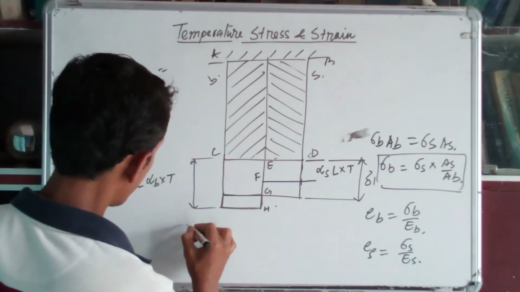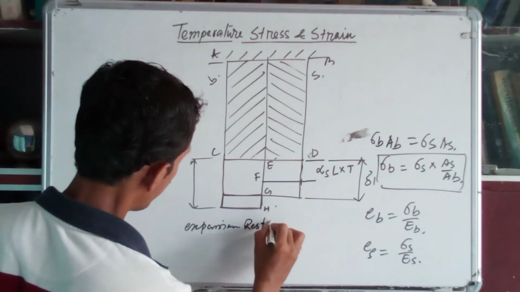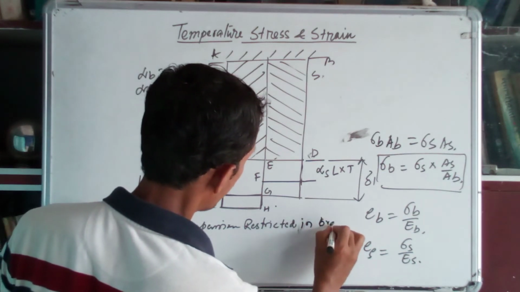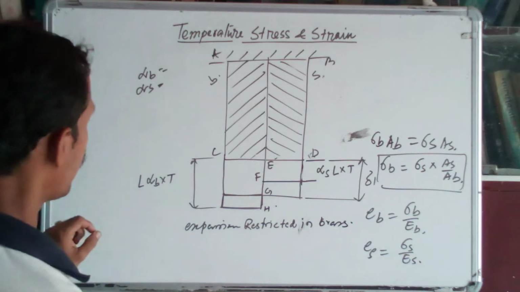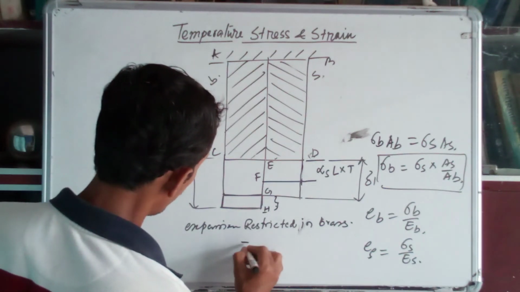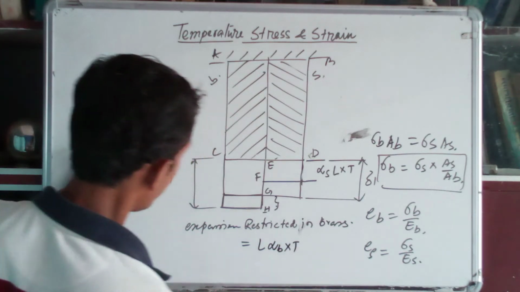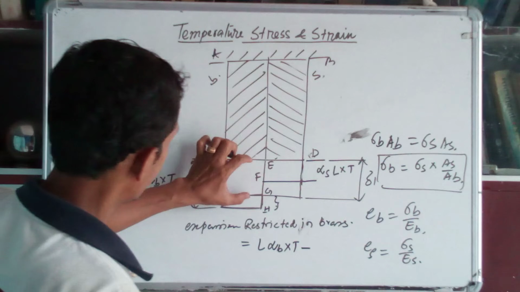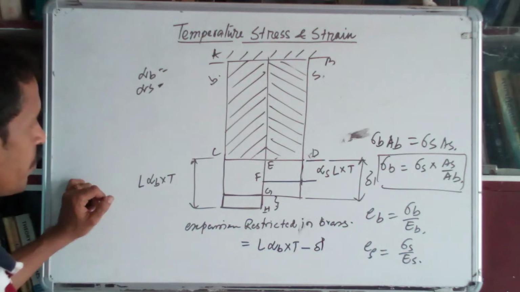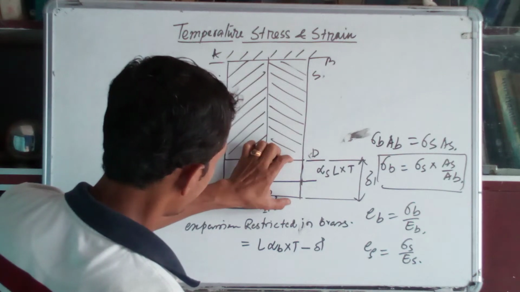So the expansion restricted in the brass, how much? This amount of expansion was restricted. So that is equal to, original L into alpha b into T minus del L. This is equal to total minus del L.